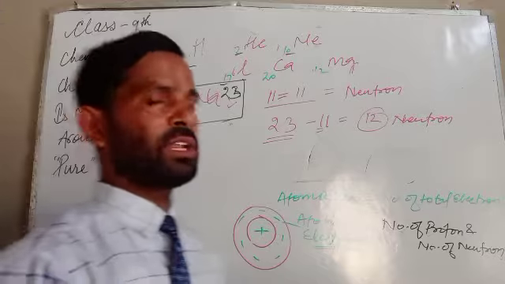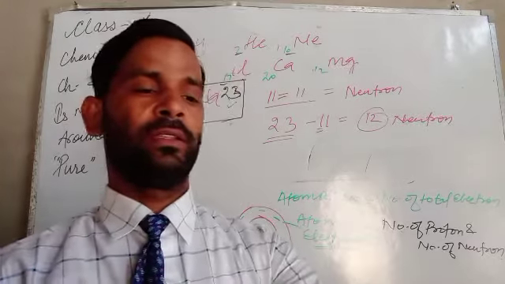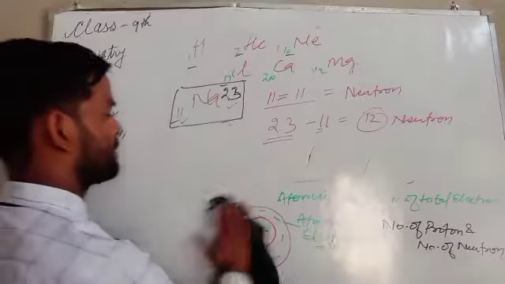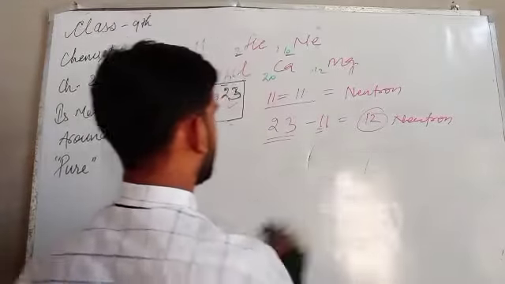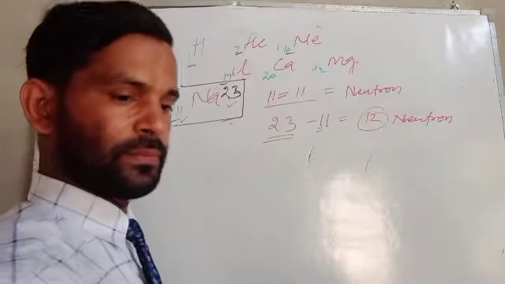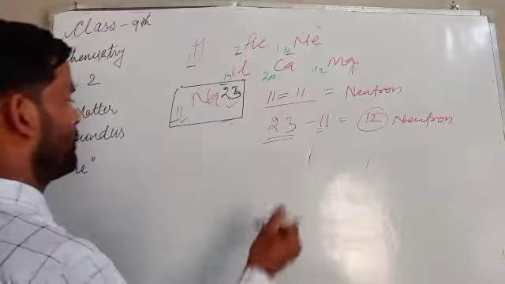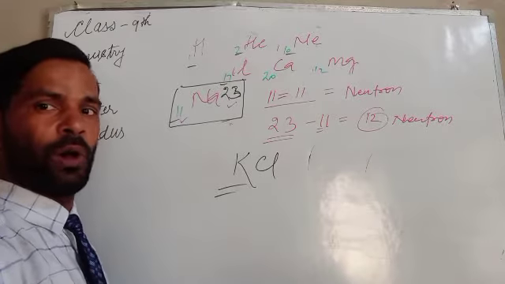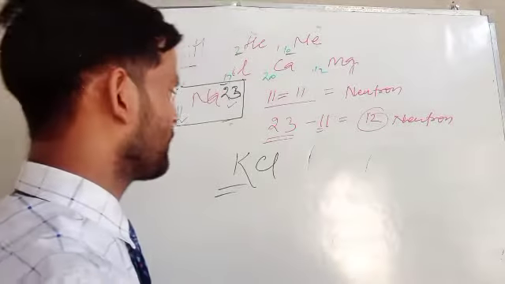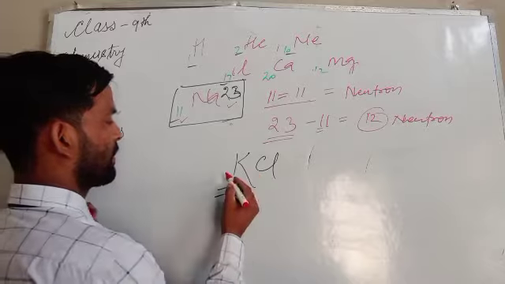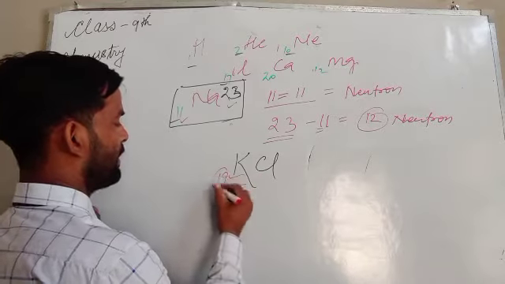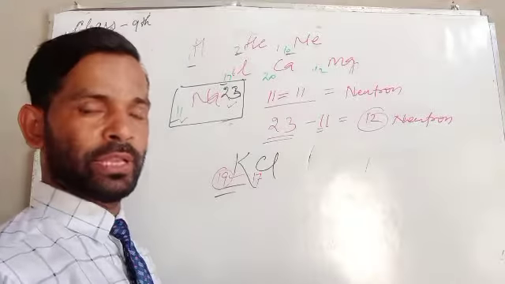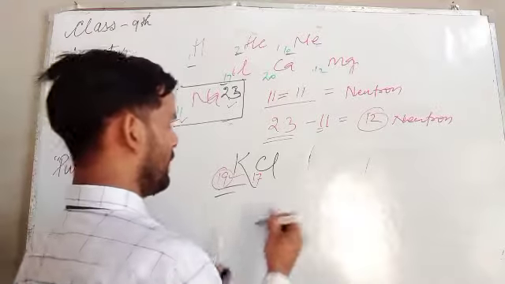On that basis we can say how compound formation takes place. Like potassium chloride: potassium has 19 electrons and chlorine has 17 electrons. How are they formed?